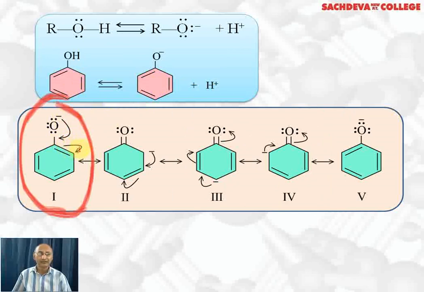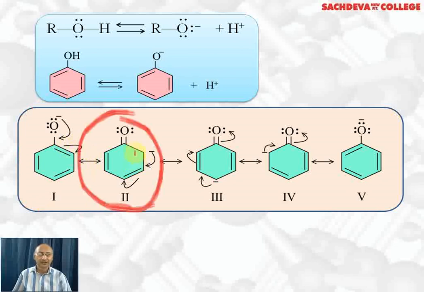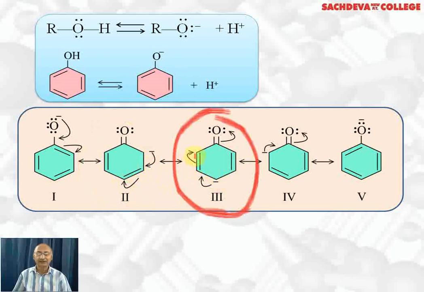A pair of electrons from here shifts to the ortho position, and we get this resonating structure. Now there is no negative charge on oxygen, rather the negative charge is gone because it has formed a double bond here. This negative charge takes part in double bond formation here and the negative charge shifts to the para position, and we get this resonating structure. Here pi electrons shift to the ortho position and the negative charge is at the ortho position.